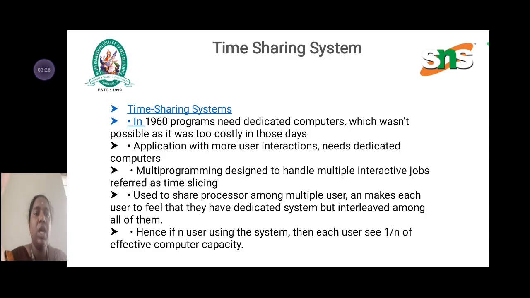Time sharing system. In 1960, programs needed dedicated computers, which was not possible as it was too costly in those days. Applications with more user interaction need dedicated computers. Multi-programming is designed to handle multiple interactive jobs, referred to as time slicing, used to share the processor among multiple users and makes each user feel that they have a dedicated system, but it is interleaved among all of them. Hence, if n users are using the system, then each user sees one n-th of the effective computer capacity.